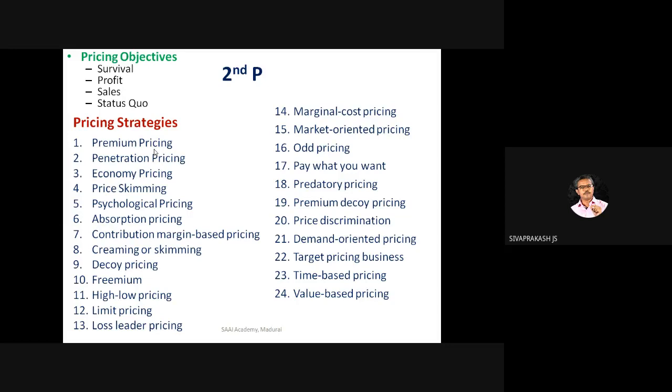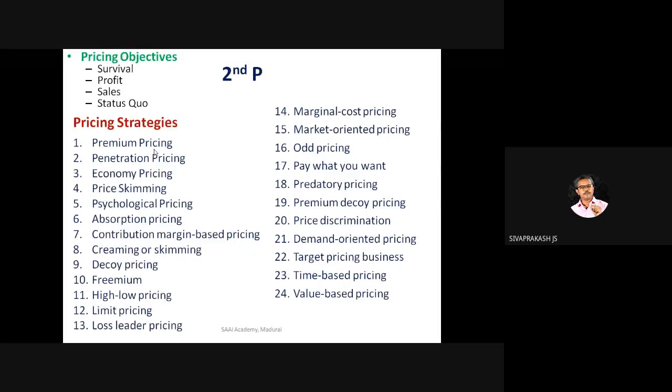It's called decoy pricing. They will show you 3 products to sell only 1 product. Decoy pricing. Purposefully, they will fix 3 different prices to make you select the best one. Freemium, buy 1 get 2. Free plus premium is called freemium. Free plus premium. High low pricing, limit pricing.